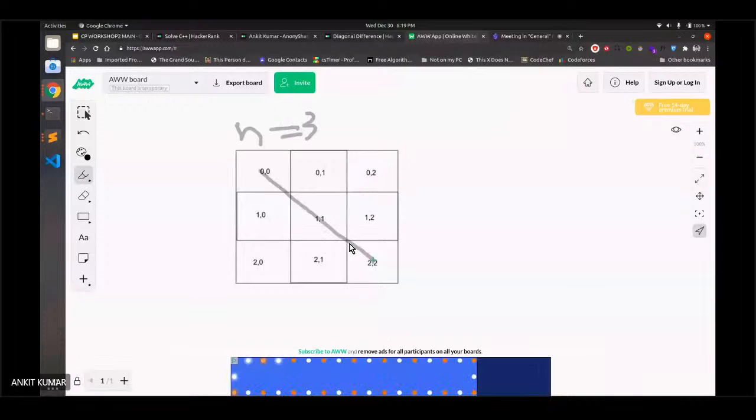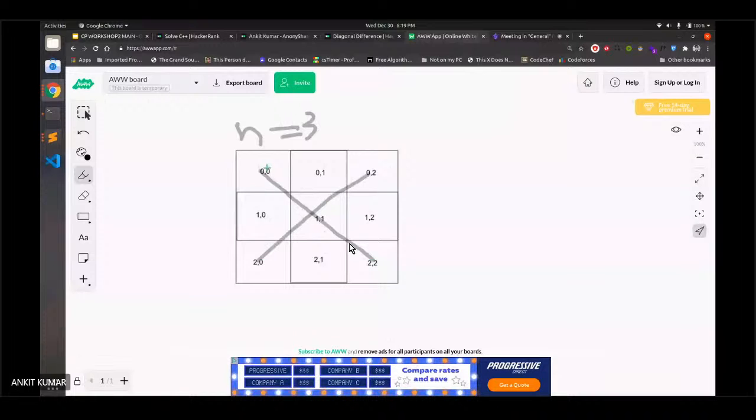We already know that the primary diagonal is where i and j are the same, and the secondary diagonal is where the sum is equal to the size. Since in C++ the array is zero-indexed, we make the sum of i and j equal to the size minus 1.